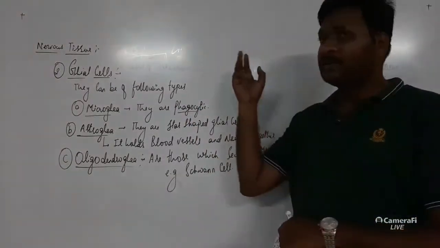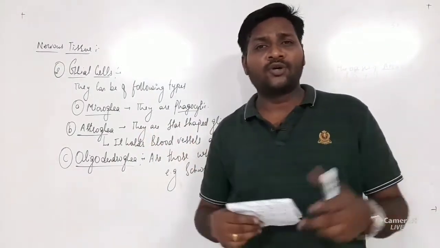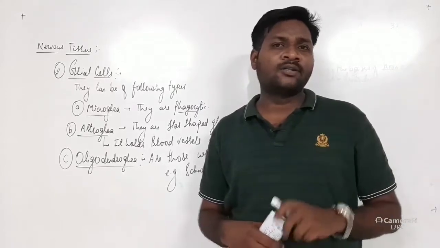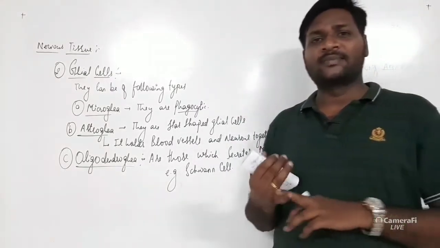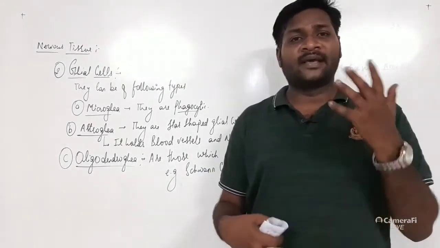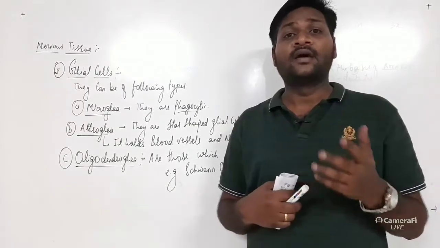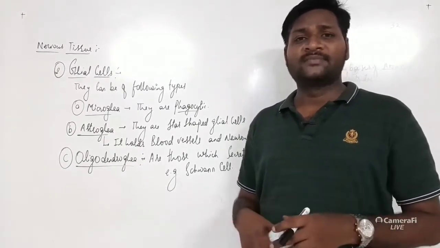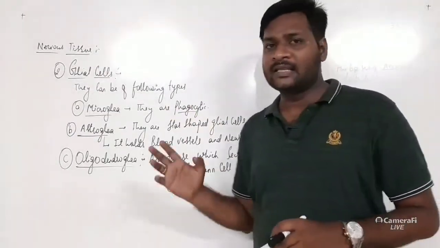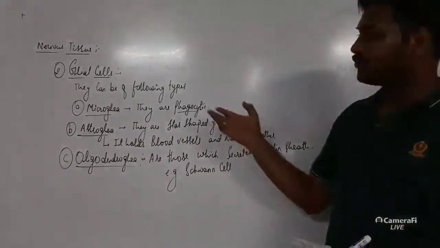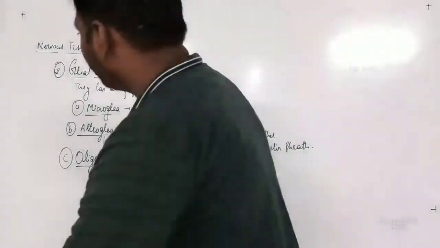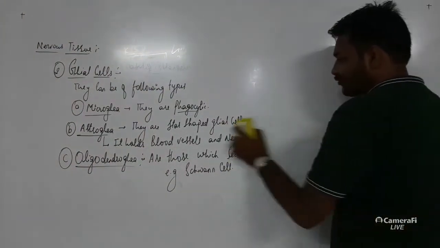Here for the earthworm we will discuss the morphology, that is the physical appearance of the earthworm, and what types of parts are present on its body. Then we will discuss the anatomy, that is the respiratory system, excretory system, circulatory system, nervous system and digestive system. All these systems we are going to discuss in detail in the anatomy of the earthworm and other animals. So let's start with the earthworm first.